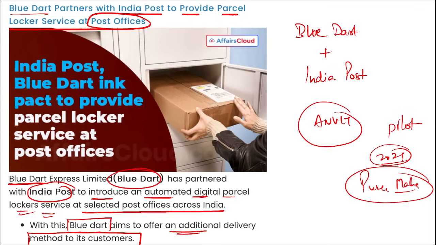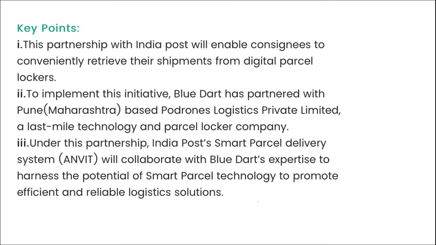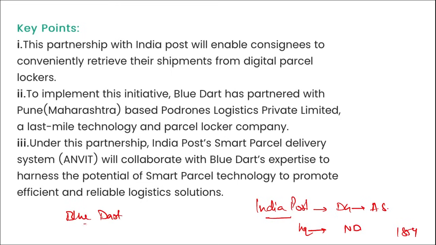at the post offices. Then if we talk about India Post, who is the Director General here? Alok Sharma. Where is the headquarter? New Delhi. And it was established in 1854. Then if we talk about Blue Dart, who is the Chief Executive Officer? Balfour Manuel. Headquarter is in Mumbai, Maharashtra, and it was established in 1983. So basically, to provide an online digital parcel locker service, this MOU was signed between them, or this partnership was done between them.